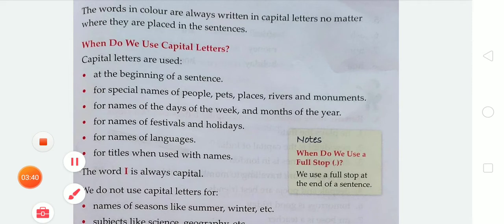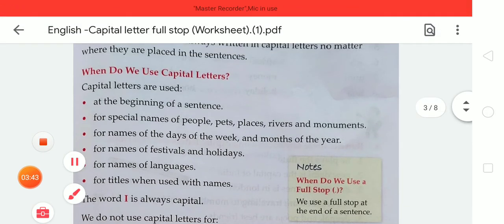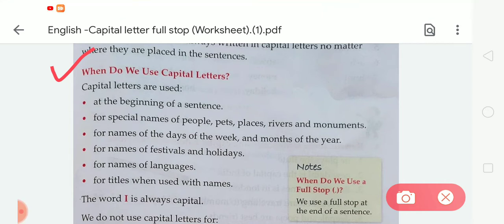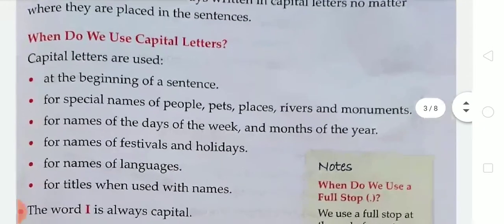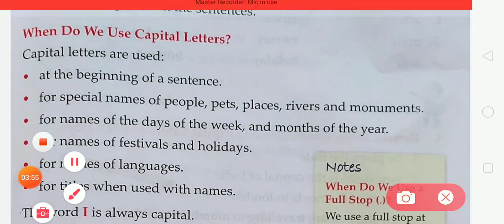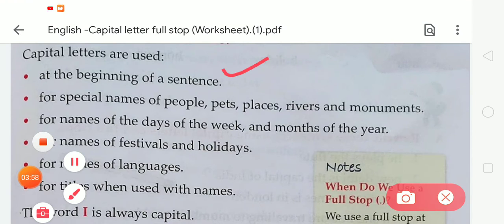Let's read it. When do we use capital letters? Capital letters are used, as we all know, at the beginning of a sentence, and for special names of people, pets, places, rivers and monuments, and for names of days of the week and months of the year. Days of the week like Sunday, Monday, Tuesday, and months of the year like January, February, March, April, we have to write in capital letters.